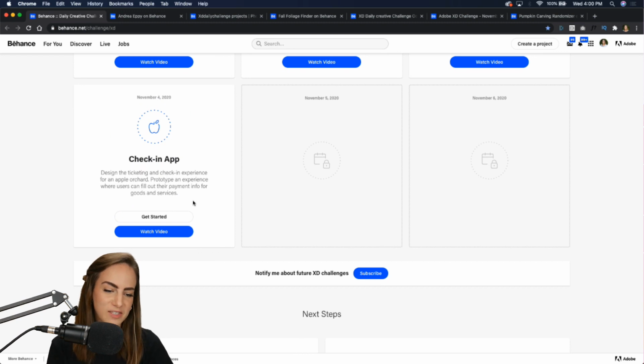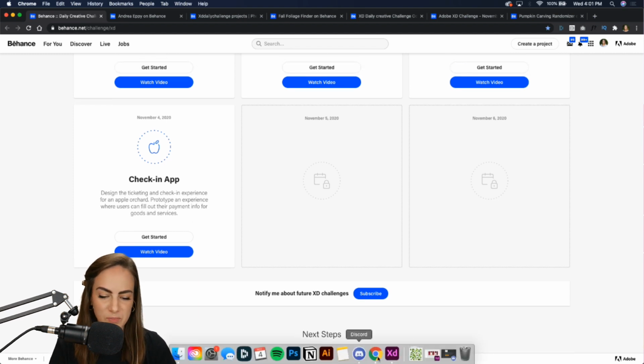Love it. All right, so today what I want you guys to do, we're gonna be working on a check-in app. And keeping with the fall theme, we're doing it for an apple orchard. So design the ticketing and check-in experience for an apple orchard. We're going to prototype that experience where users can fill out their payment info for goods and services.